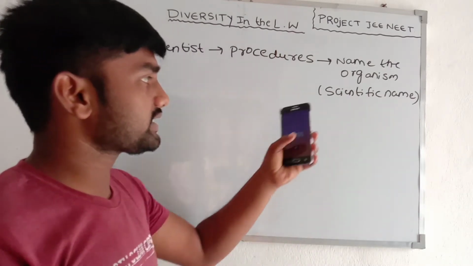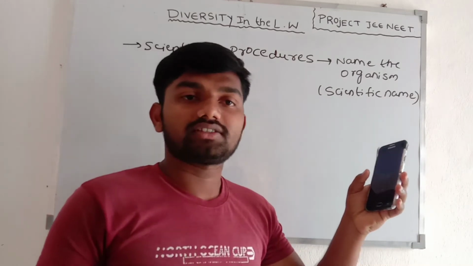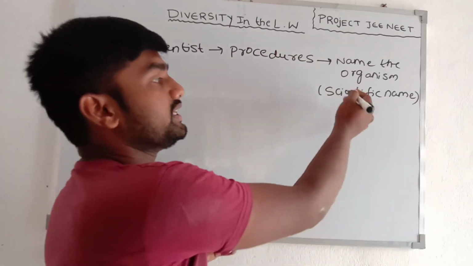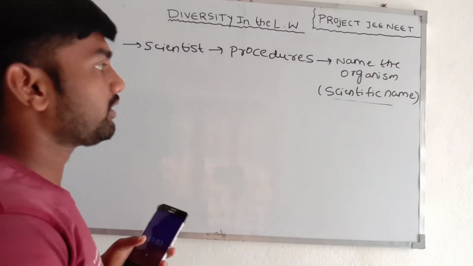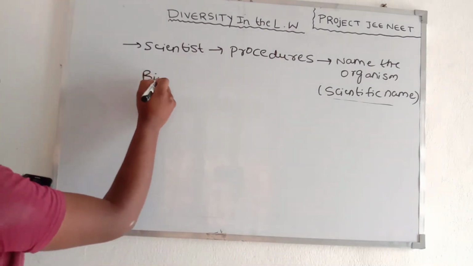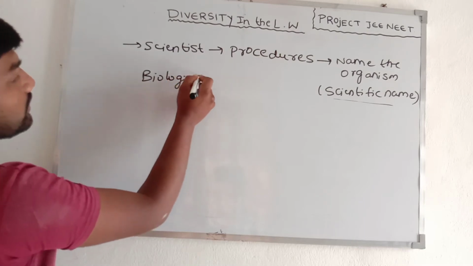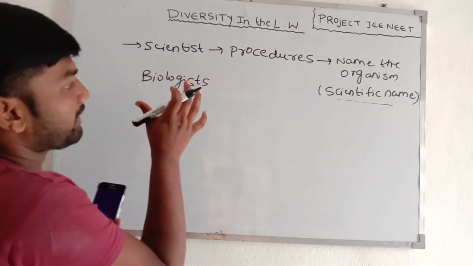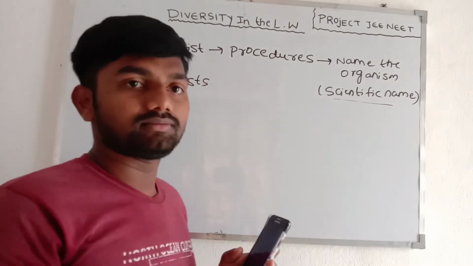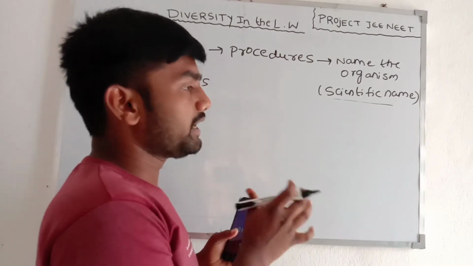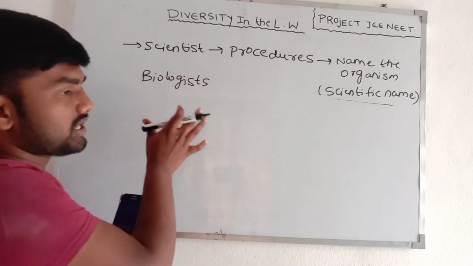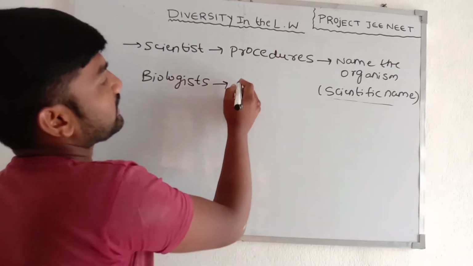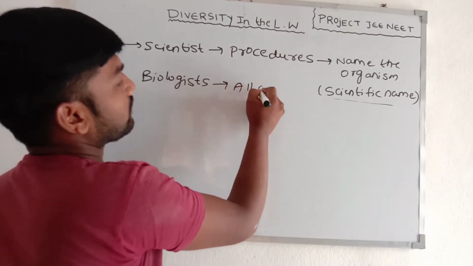These scientific names are accepted by biologists, and the organisms are named with the help of biologists. These names are accepted universally, all over the world.